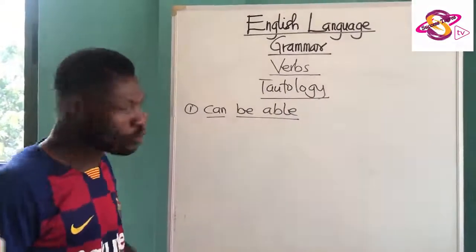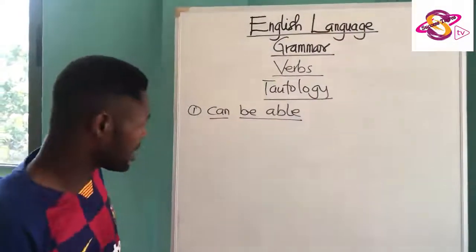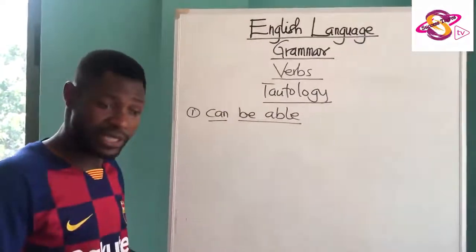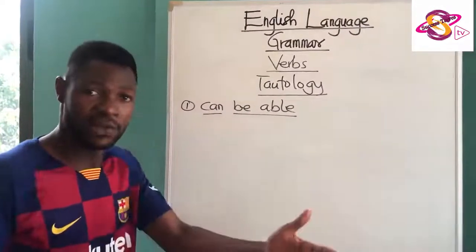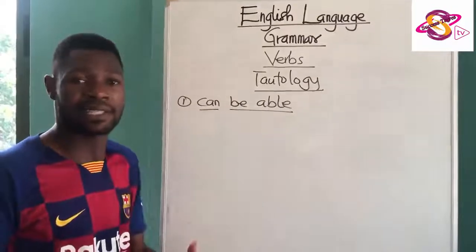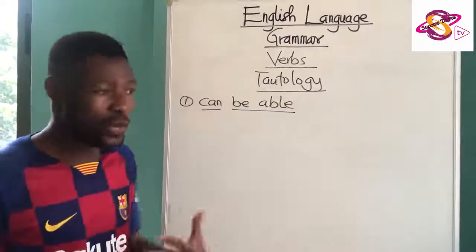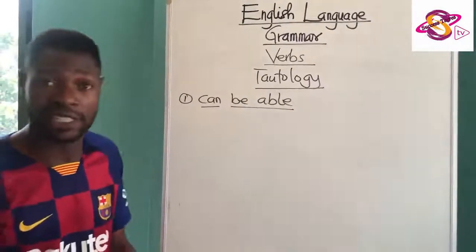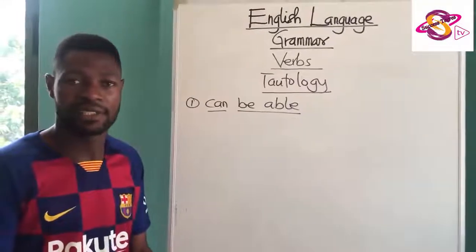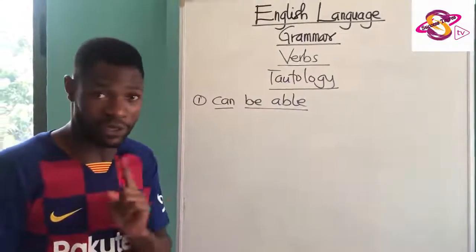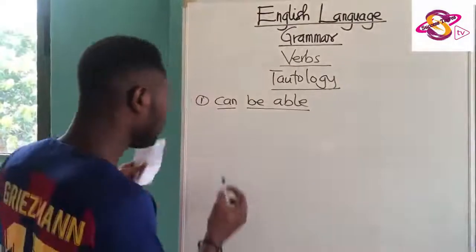Hello? You drop one while you use one. So what do you say? We Chelsea, our team, we can beat Barcelona. Or Barcelona can beat us. We will be able to beat Barcelona. We students out there preparing for the impending WASSCE, we can get all A's, not we can be able to get A's. That is tautology.